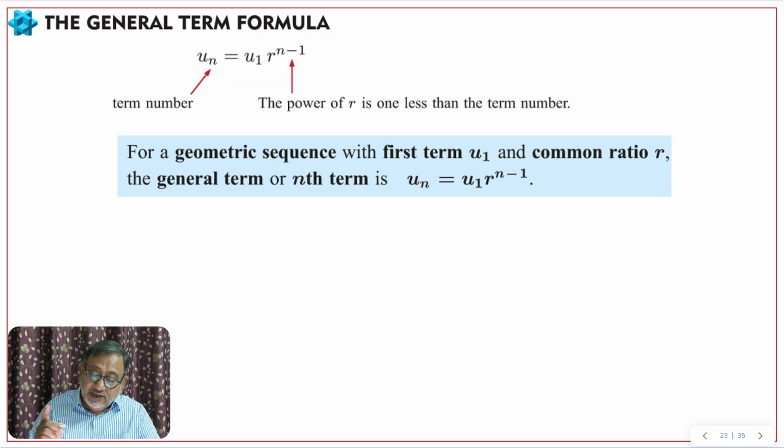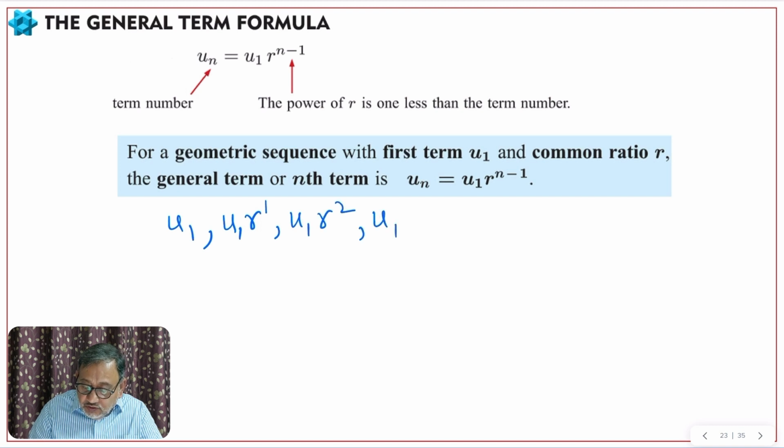The power is 1 less than the term number, and I'll show you why. If you have the terms, the first term is always u1, the second term will be multiplied by r, so r has power 1, the third term will be multiplied by a further r, so power 2, the fourth term is u1 multiplied by r again.